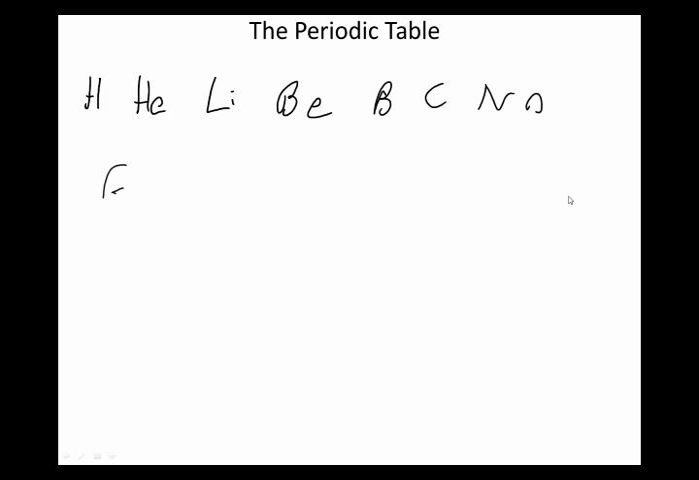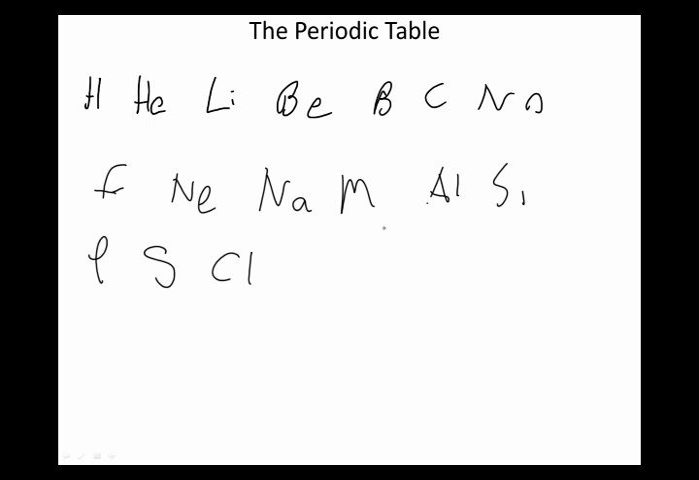Fluorine, neon, sodium, magnesium, aluminum, silicon, phosphorus, sulfur, chlorine, and argon. I don't think I missed any, but I did forget my G there for some reason. Hydrogen, helium, lithium, beryllium, boron, carbon, nitrogen. Well, that's not very good. Nitrogen, oxygen. Okay, so there they all are.